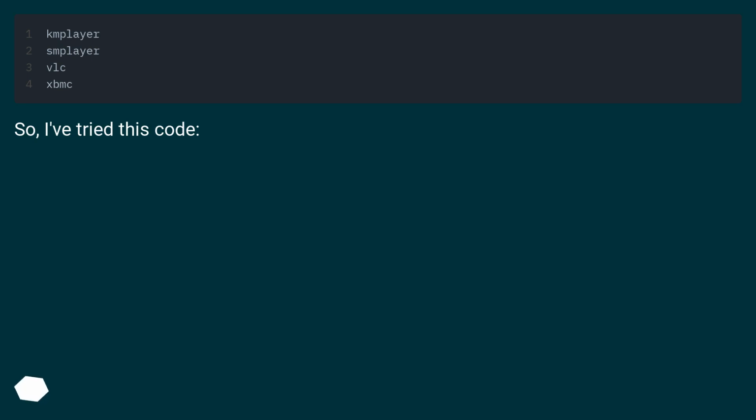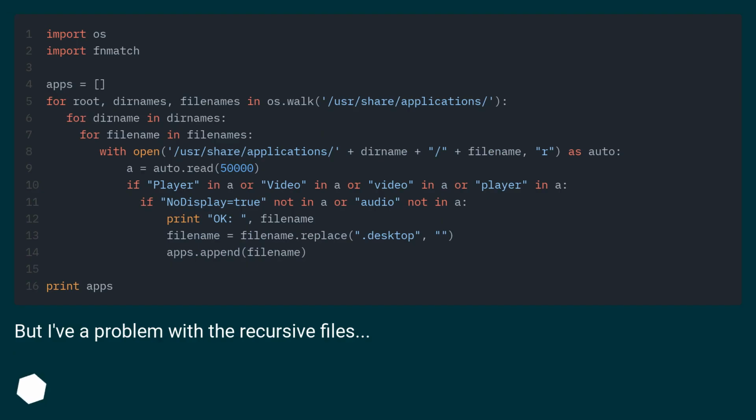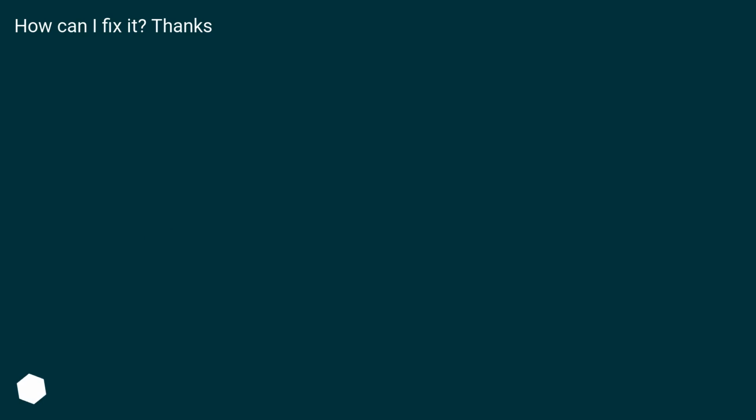so, I've tried this code. But I've a problem with the recursive files. How can I fix it? Thanks.